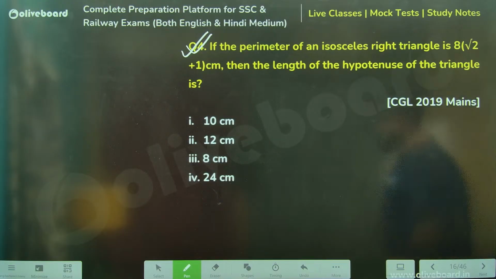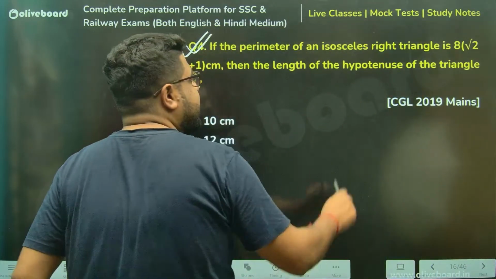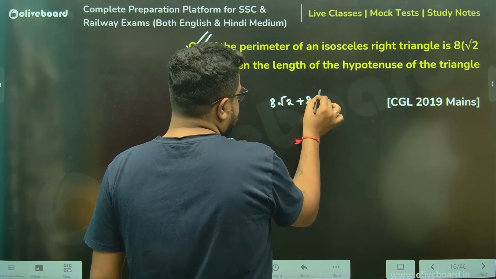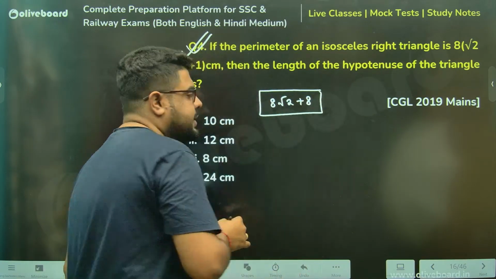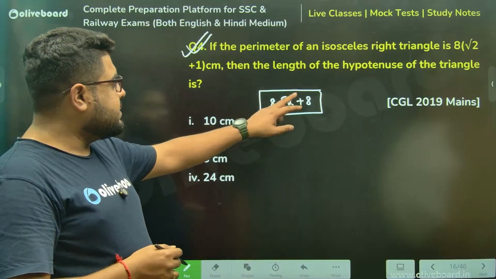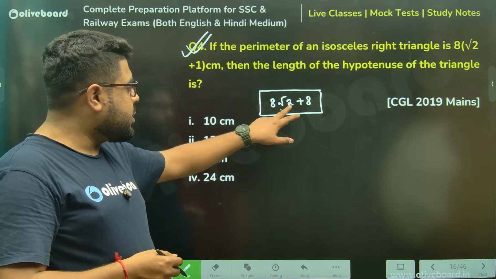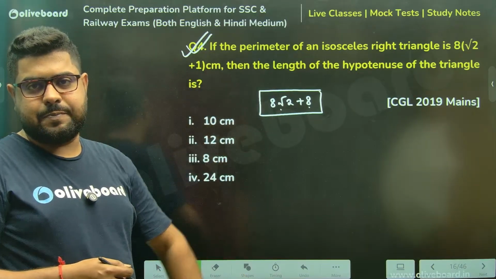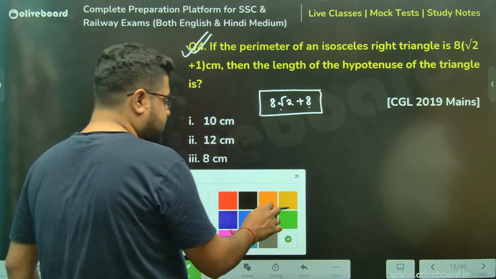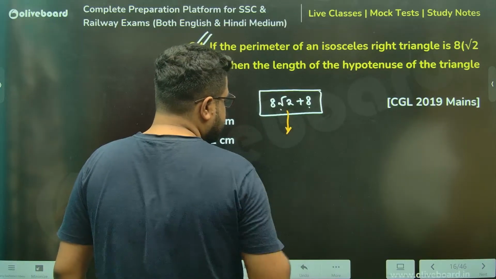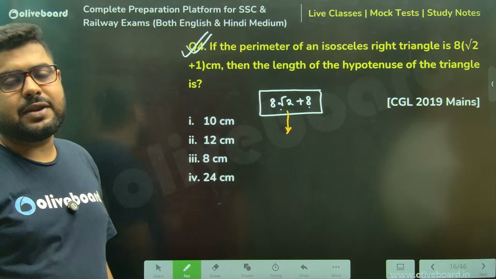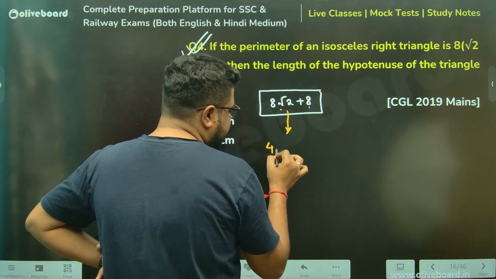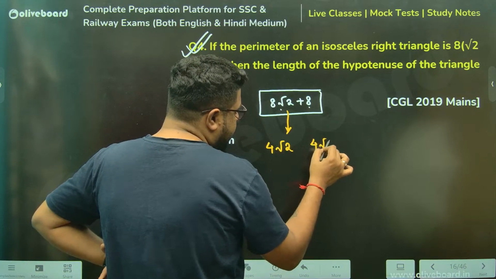Sir, let's see. Over here, the biggest mistake that everyone makes, 8 into root 2 plus 1. Sir, if I take this as, since root is there, this will be my hypotenuse, these will be the sides. The actual thing is exactly opposite. Please understand, if I take 4 root 2 and 4 root 2, now why that, sir?